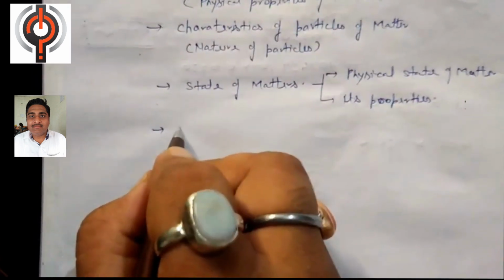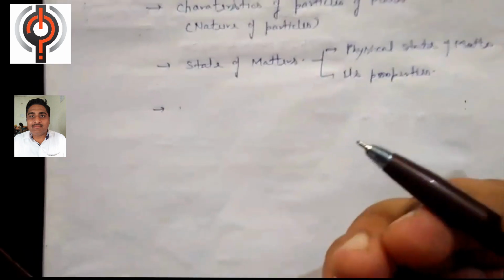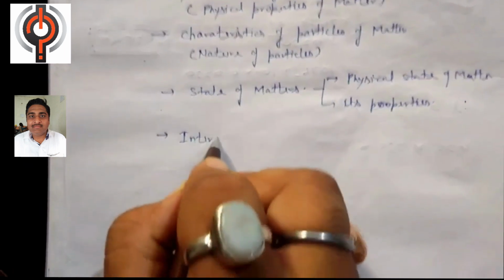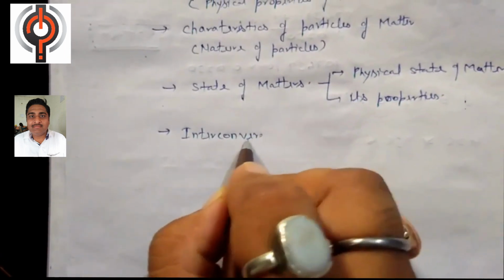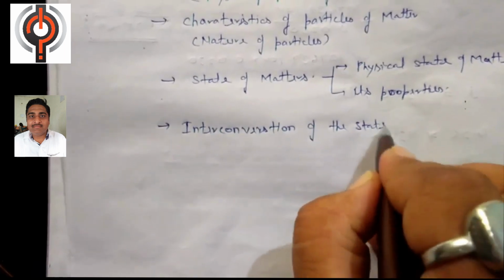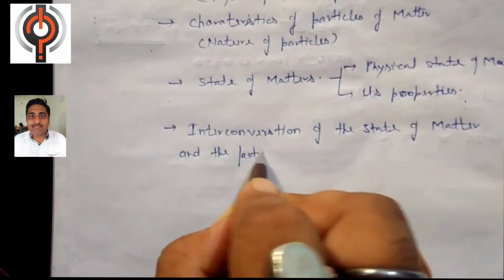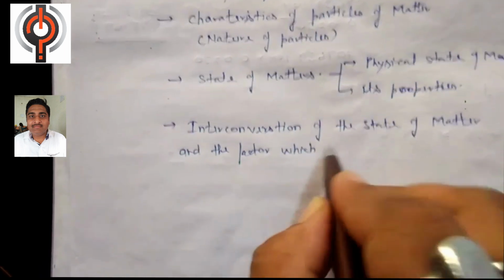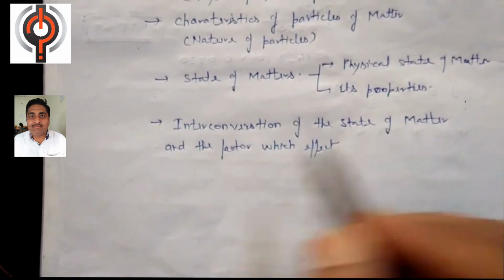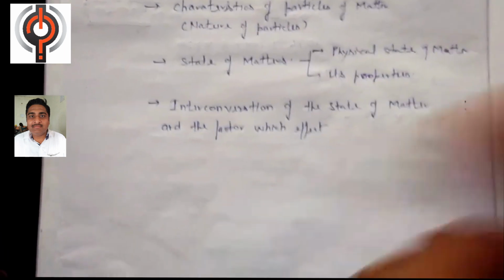After this we will study how matter can be interconverted, means the interconversion of the physical state of matter from one form to another form, and the factors which affect this interconversion. मतलब यह है कि जो आपका अगला टॉपिक होगा उसके बाद से होगा इंटर कन्वर्जन ऑफ द फिजिकल स्टेट ऑफ मैटर एंड द फैक्टर विच affect for the interconversion of one state of the matter to another state of the matter.